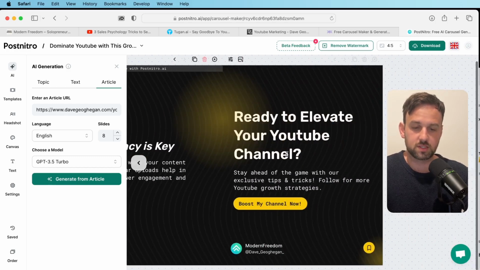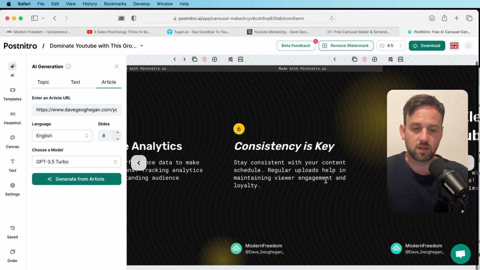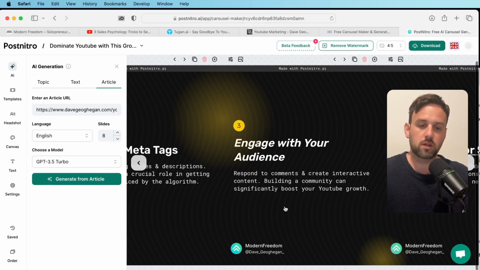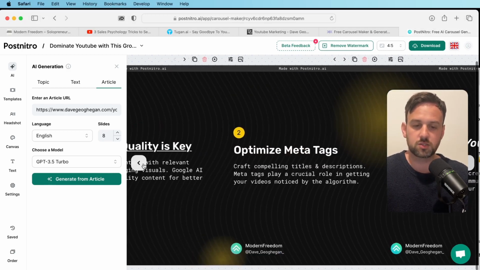So this in itself, you can go through, as I said, and edit it, and you can make sure it's picked up on all the main points from the article correctly. And if it hasn't, you can just redo it as well. But in this case, it seems to have done a pretty good job. So even if it's not 100% perfect, what you're getting here is the structure for your carousel. It's a great jump off point. It's a great way of putting the foundations there so you can come in and flesh it out and tweak and optimize it.